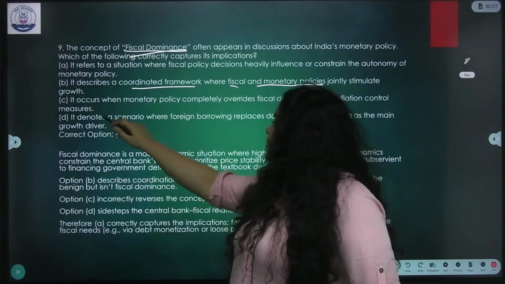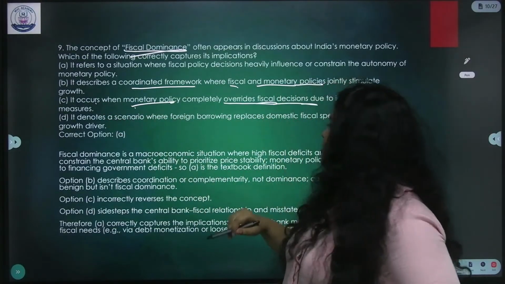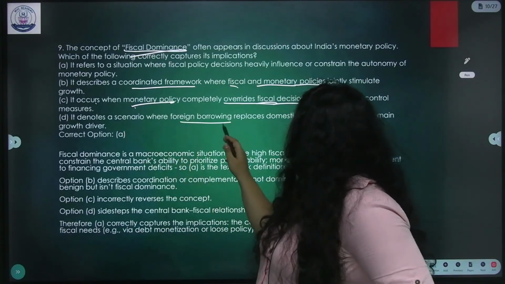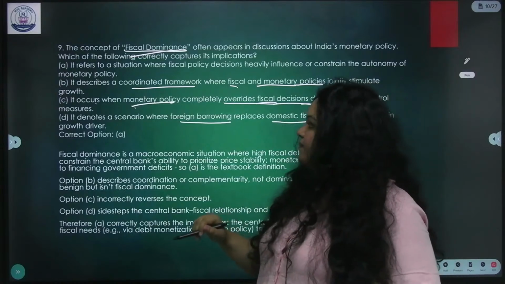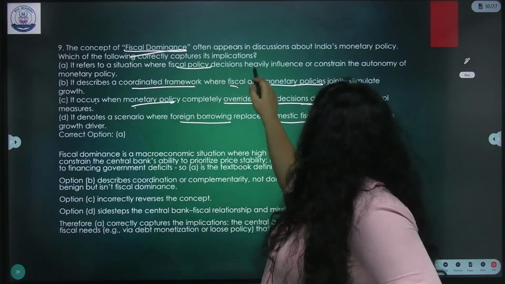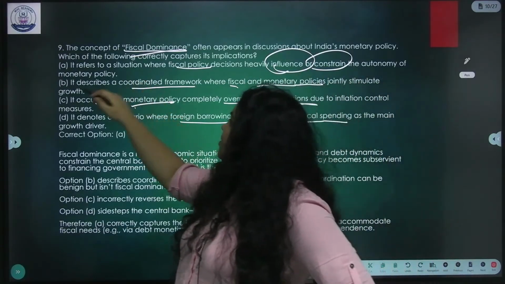Sounds good. Now wait. It occurs when monetary policy completely overrides fiscal decisions. It denotes a scenario where foreign borrowing replaces domestic fiscal spending. Or it refers to a situation where fiscal policy decisions heavily influence or constrain the autonomy of monetary policy.